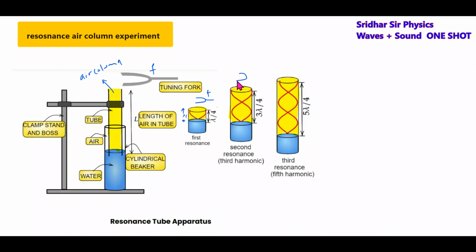Next, the same tuning fork of frequency F is brought here. Now the resonating length will be L2. Now the resonating length will be L3.